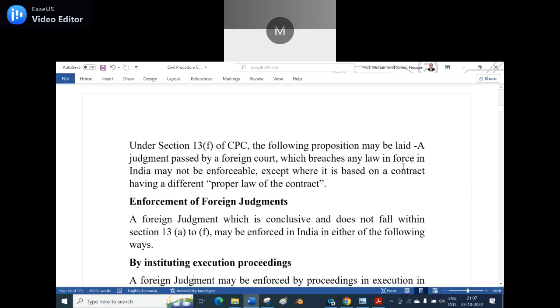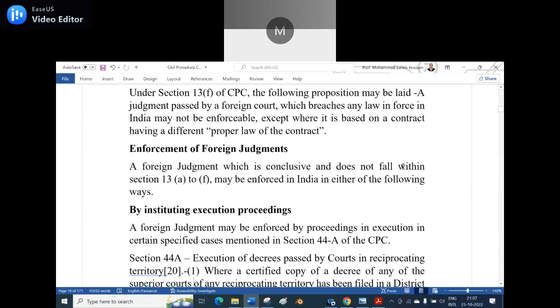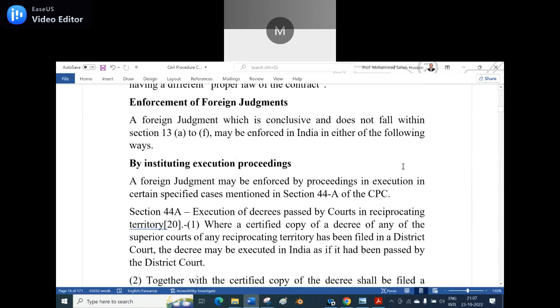Enforcement of the foreign judgment. A foreign judgment which is conclusive and does not fall within section 13 clauses A to F may be enforced in India in either of the following ways: by instituting the execution